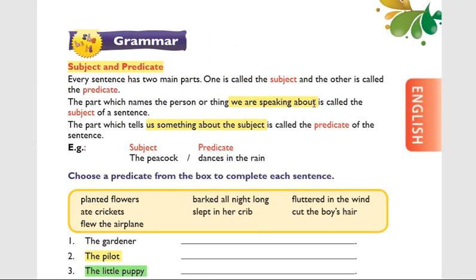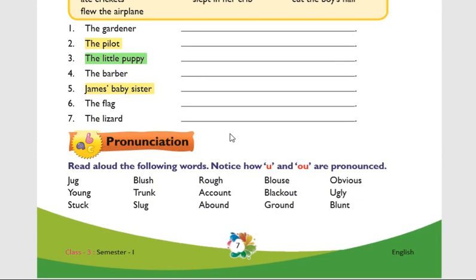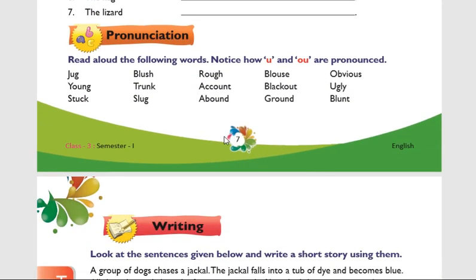This is the way we have to learn subject and predicate. Once again, every sentence has two main parts. One is called the subject and the other is called the predicate. What is the definition of subject? The part which names the person or thing we are speaking about is called the subject. The part which tells us something about the subject is called the predicate. Understand, students? Now, one more topic today: we're going to learn pronunciation.